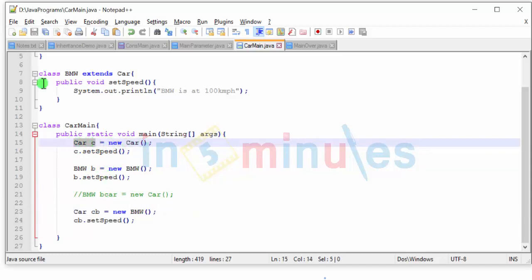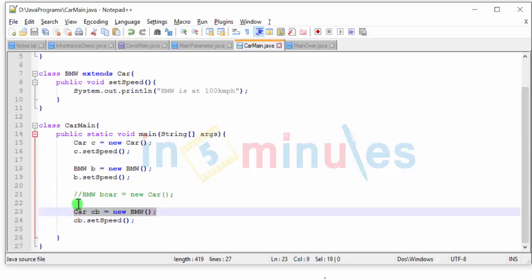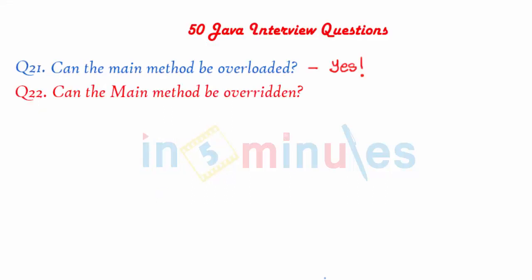This is exactly what I mean when I say a particular method would be called based on the runtime type of the object and not the compile time type of the object. So it is important that we notice.